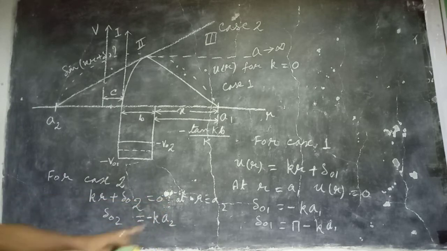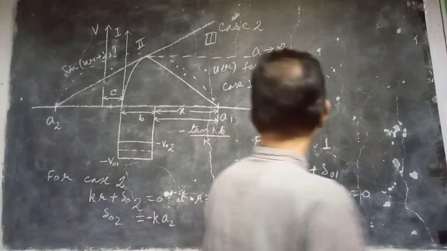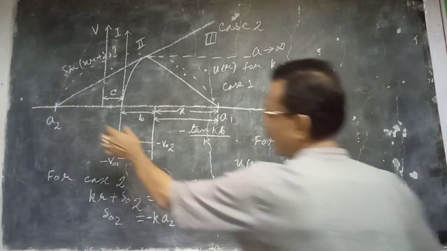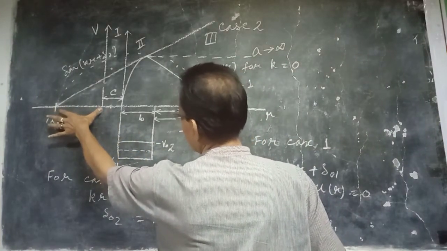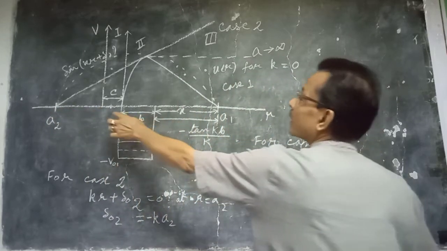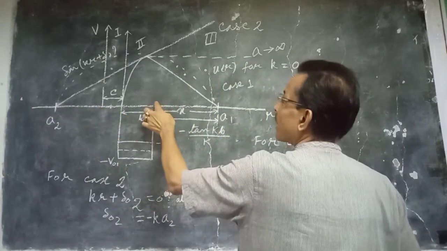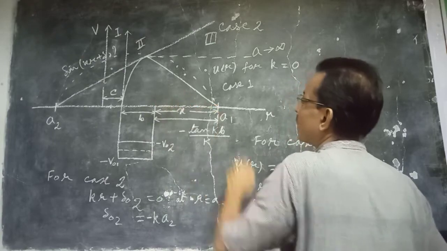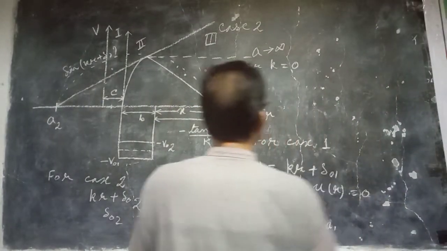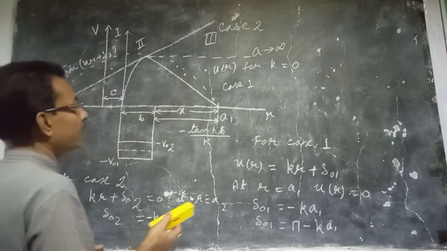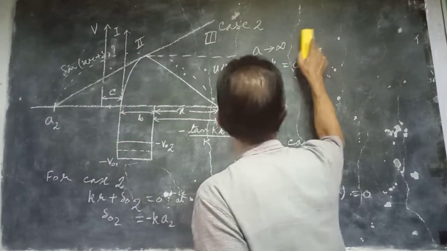Now we consider this case, because here there is no problem, because here it is r equal to 0, and this distance is only A2. Now here it is C up to this, C plus B, and this distance we have to calculate. What will be the value of x? Now we have derived a relation.